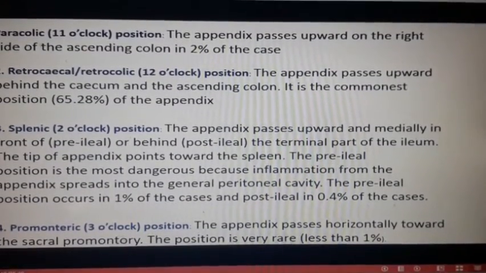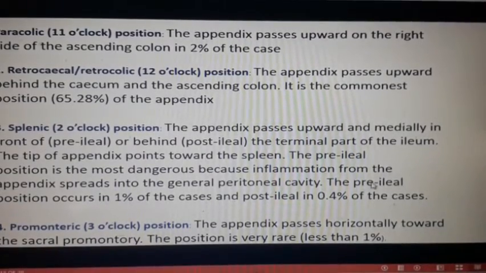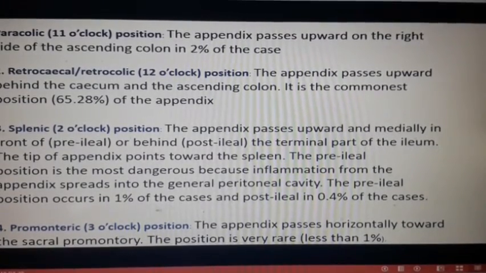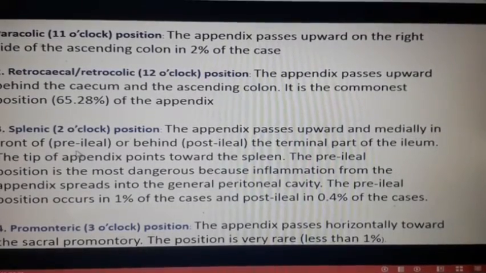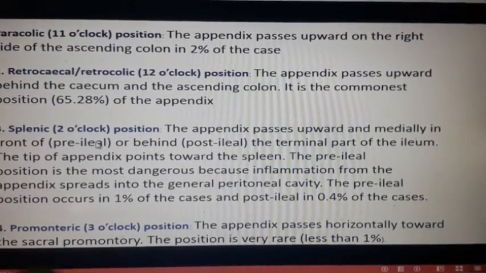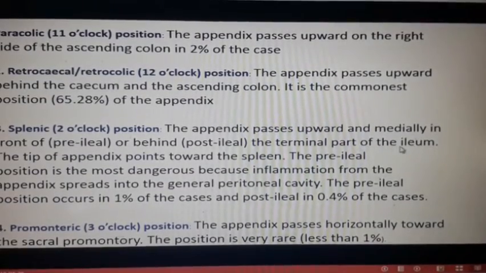The pre-ileal position is the most dangerous because inflammation from the appendix spreads into the general peritoneal cavity. The pre-ileal position occurs in 1% of the cases and post-ileal in 0.4% of the cases. So pre-ileal means in front of the ileum, post-ileal means behind.